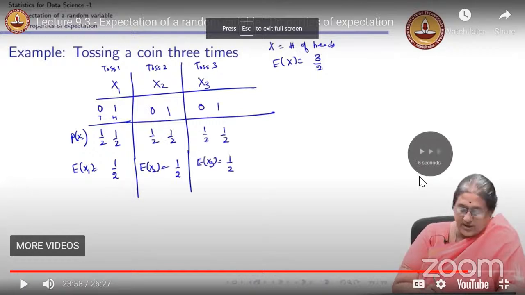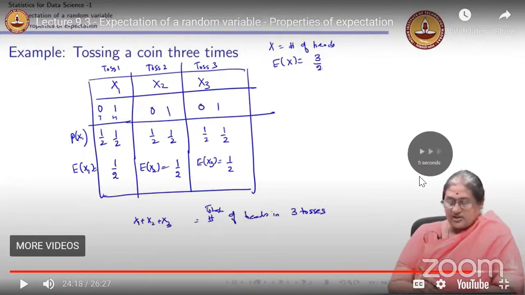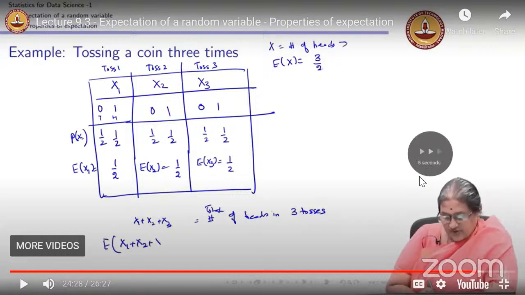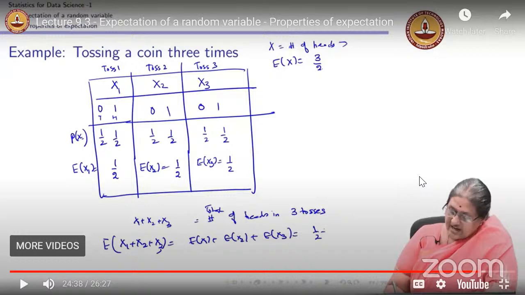This is the experiment of tossing a coin 3 times. Earlier, we calculated the expectation by taking the whole sample space, starting with H, H, H, and so on. Suppose you have three random variables, X1, X2, and X3, and you are interested in the expectation of the sum of all three. Then you can compute it as the sum of the individual expectations. You can do it for any example.